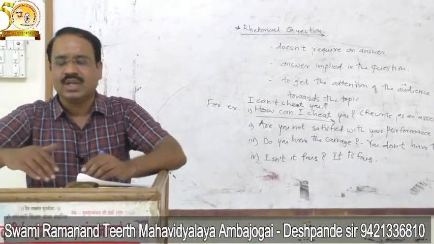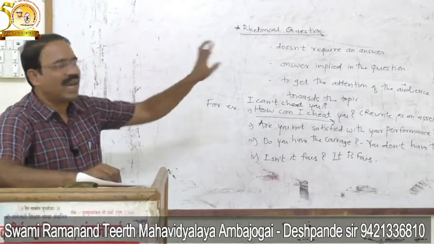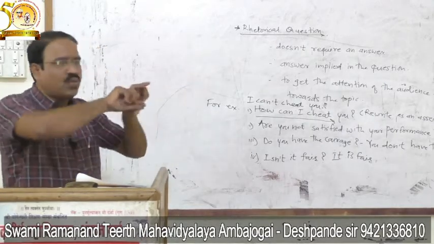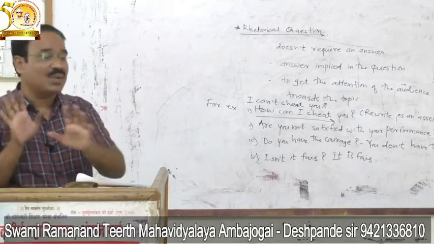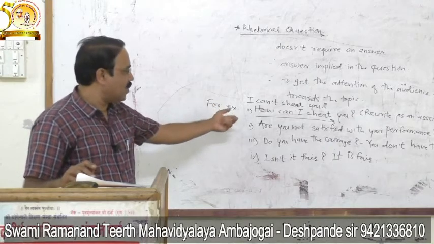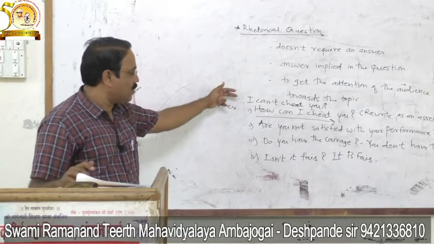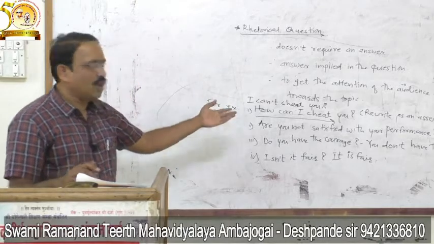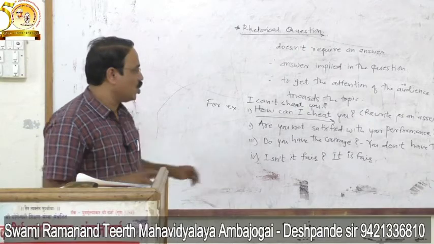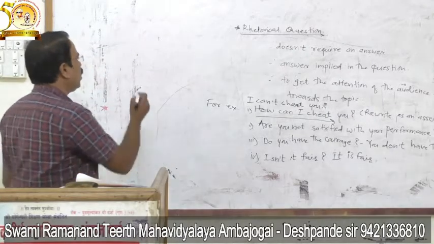Means the same rules can be applied for framing the rhetorical question. In the question tag, we have seen that for positive statement we have to add negative question tag. In the rhetorical question, only the full question you are expected to write here. So as per the question, you have to turn it into assertive, and as per the sentence, you have to turn into rhetorical. So these are the examples of the rhetorical question. Let us see how to turn the assertive sentence into a rhetorical one.